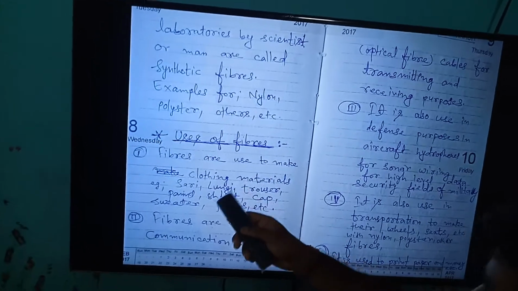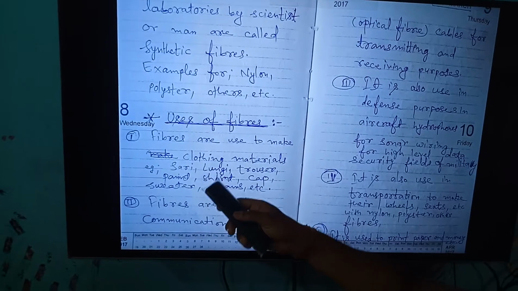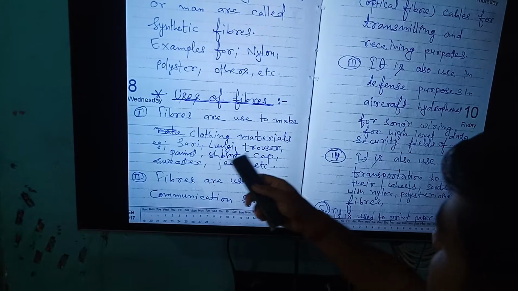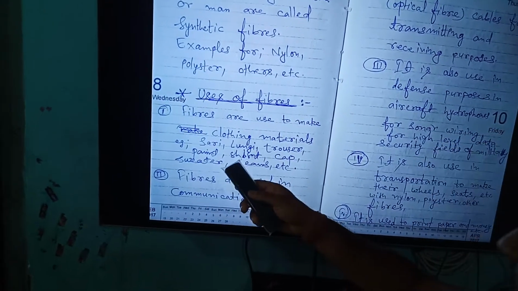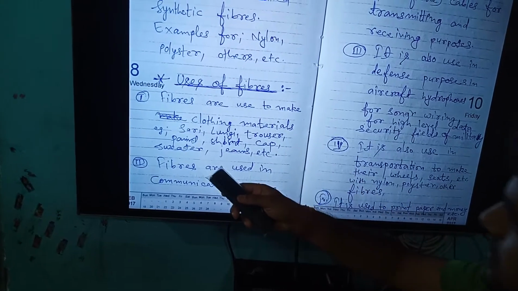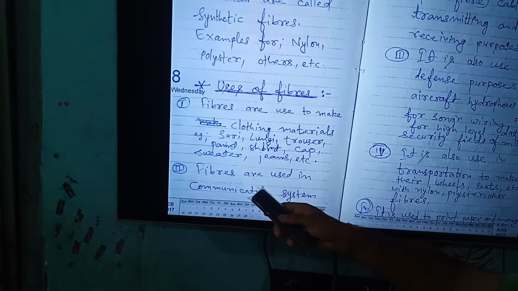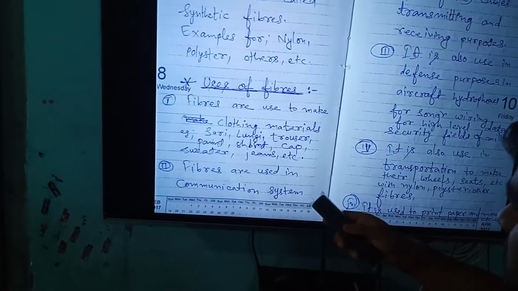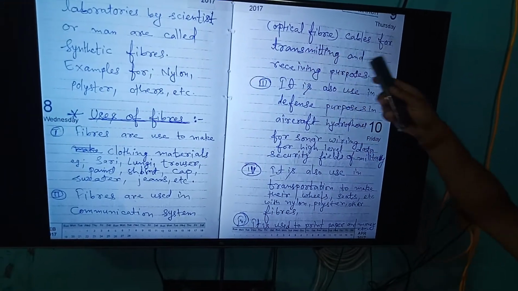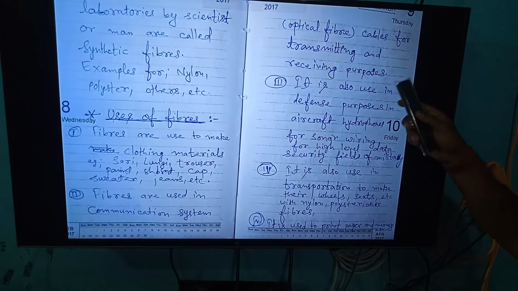Uses of fibers. There are various uses in our daily life. Among them, some are given here. First, fibers are used to make clothing materials. Examples are sari, lungi, trouser, pants, shirt, cap, sweater, jeans, etc. Second, fibers are used in communication systems, that is optical fibers and cables for transmitting and receiving purposes.